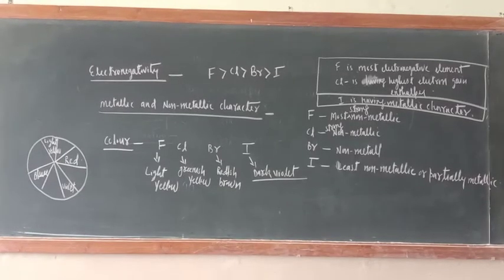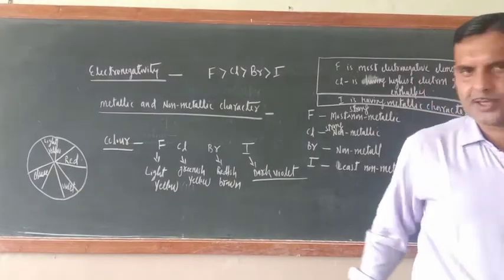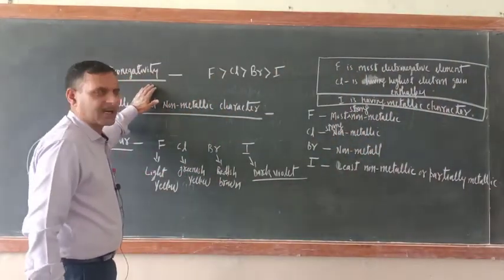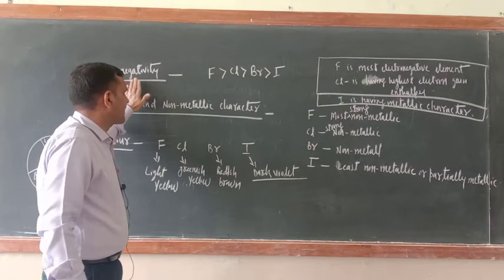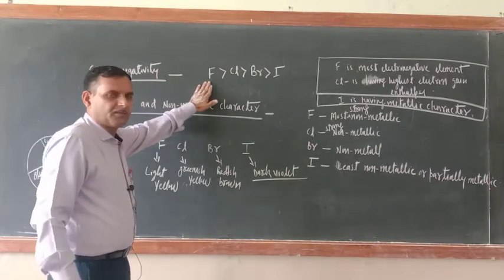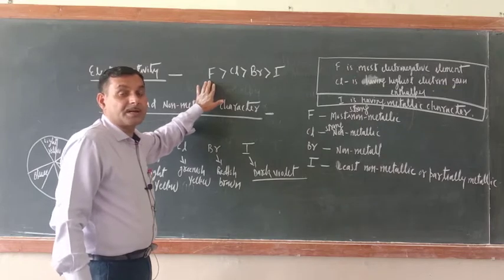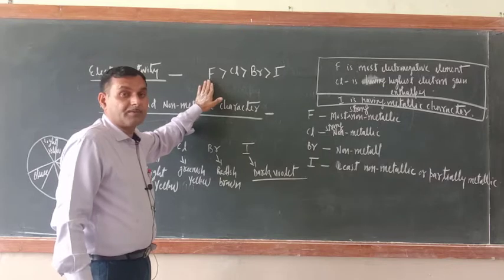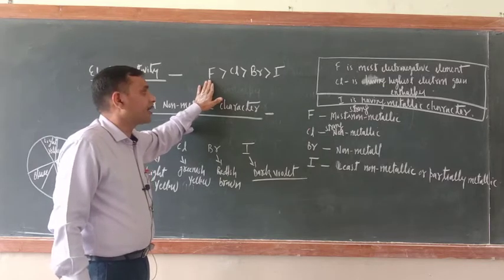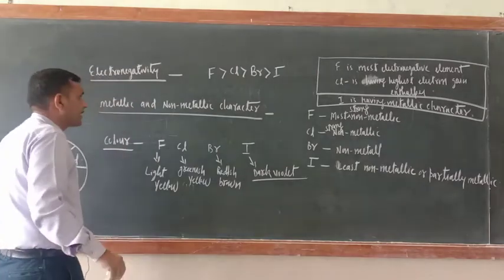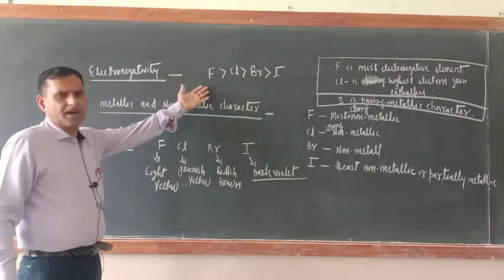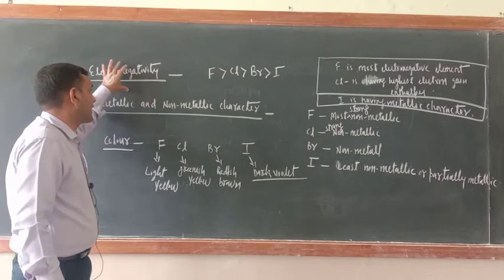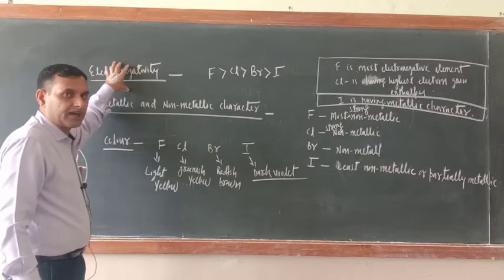The next physical trend of the halogen group is electronegativity, and you know the meaning of electronegativity: the tendency to attract the shared paired electron towards itself. As far as electronegativity is concerned, fluorine is the most electronegative element of the periodic table, not only among the halogens but in the entire periodic table. There is no need to explain electronegativity at great length because I have already taught you.